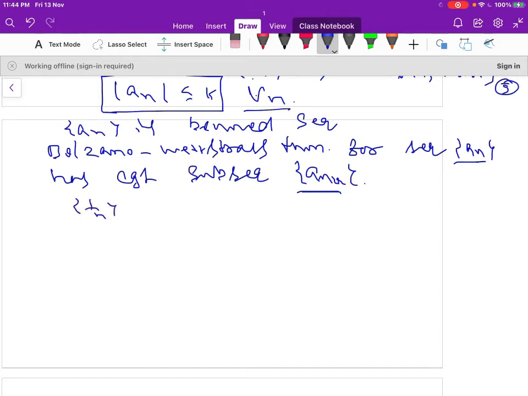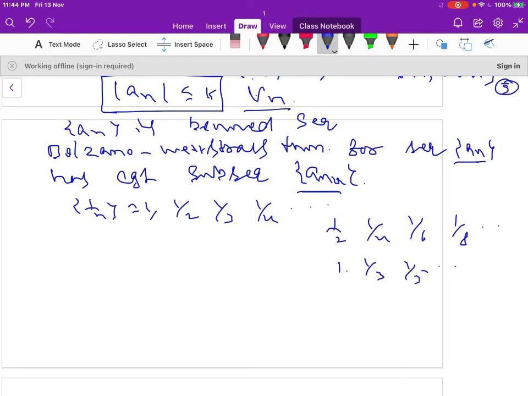For example, take the sequence 1 by n. Now the terms of the sequence are 1, 1 by 2, 1 by 3, 1 by 4 and so on. You take a subsequence, some members of the sequence. For example, take the even terms of the sequence: 1 by 2, 1 by 4, 1 by 6, 1 by 8 and so on. Similarly, one can take the odd terms of the sequence: 1, 1 by 3, 1 by 5 and so on.